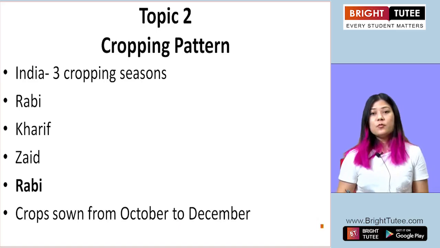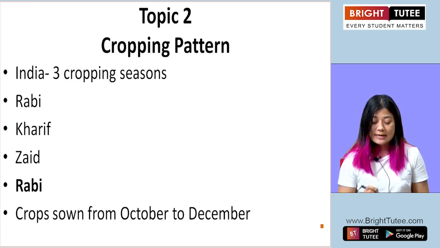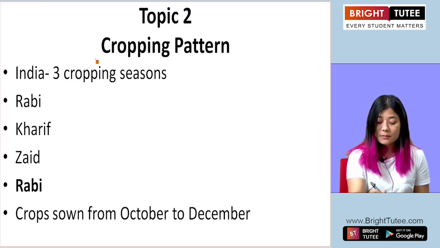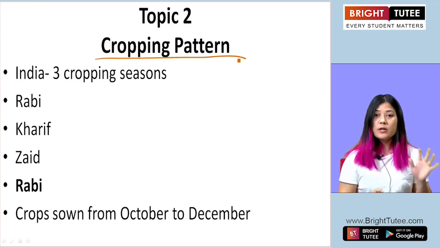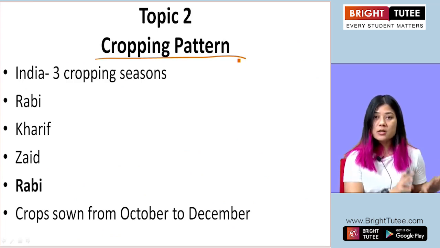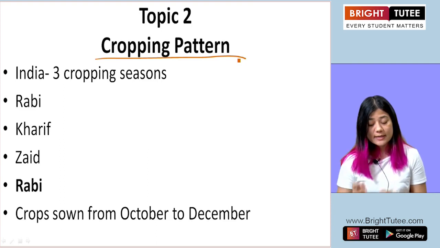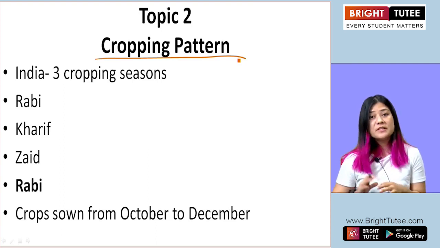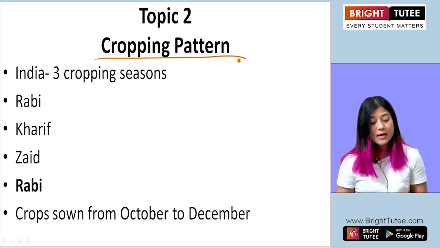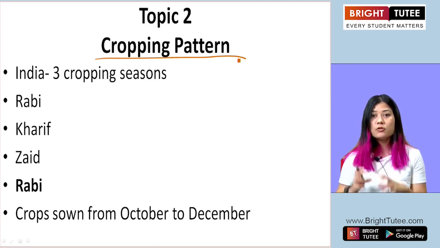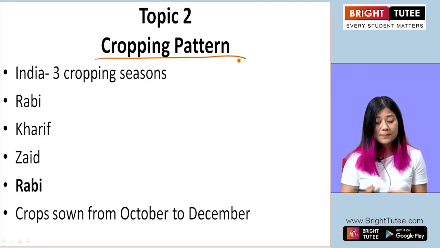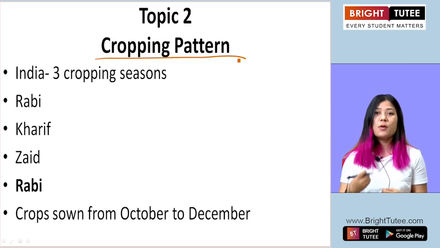So with that, we move on to the second topic, and in this topic we'll look at cropping pattern. Before this we understood what agriculture is. Then we also understood different types of agriculture, right? Now we'll look at how and when the crops are grown.